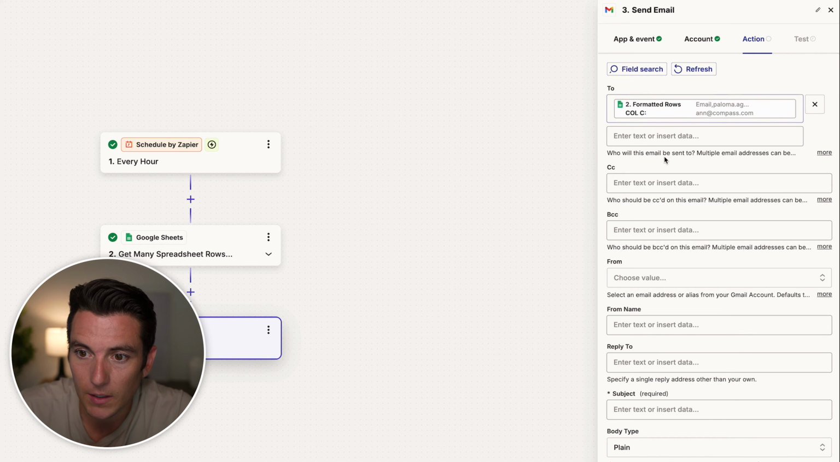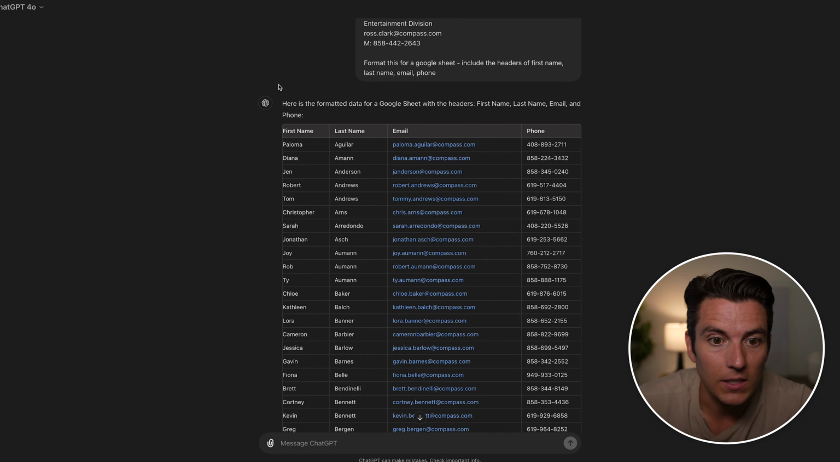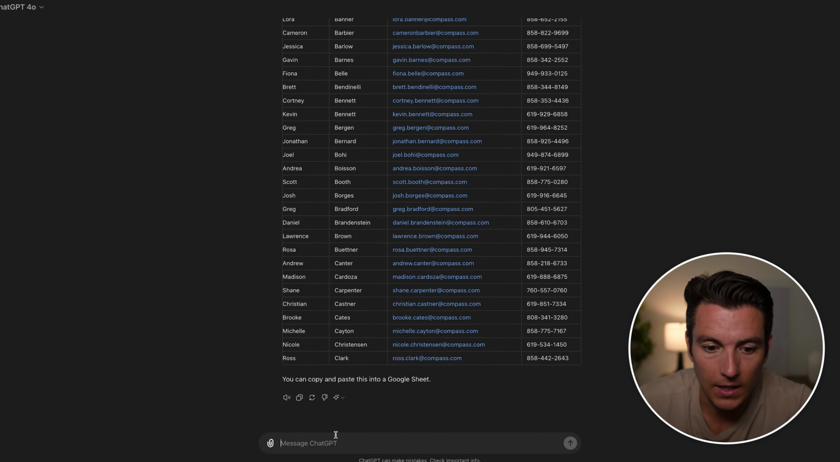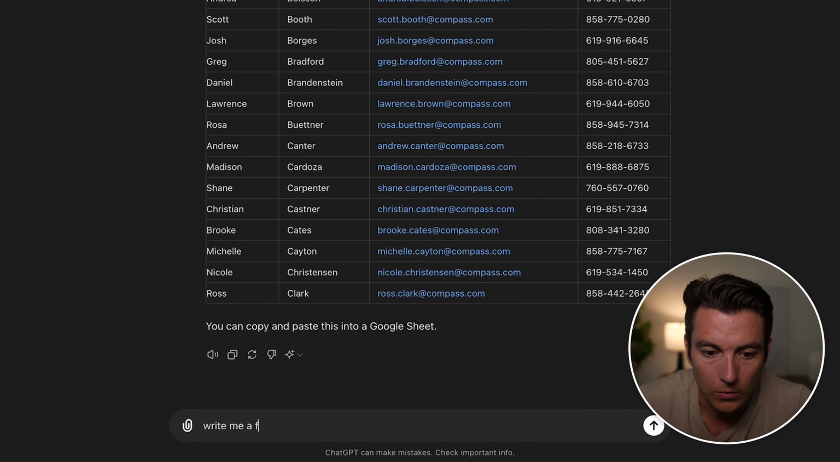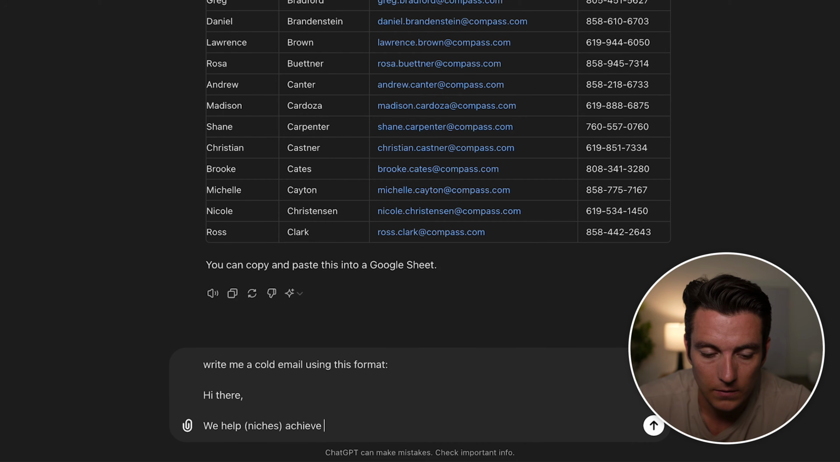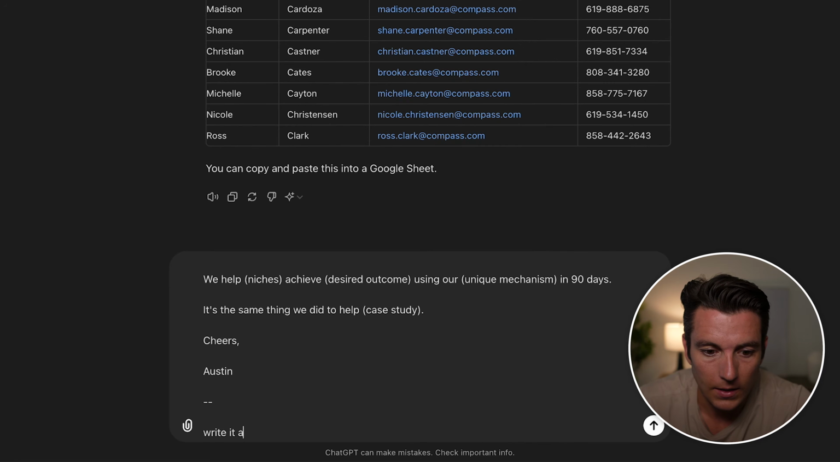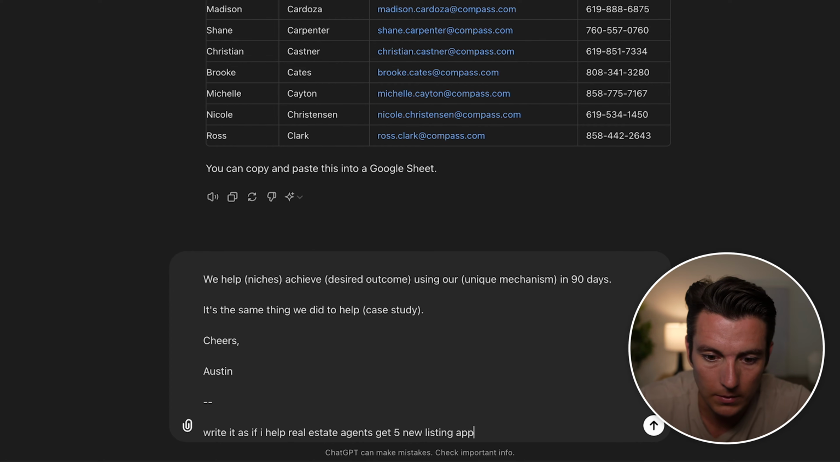So in this case, it would be here. So what we also want to do is use AI to write email copy. For this case, I'm just going to say, write me a cold email using this format: Hi there, we help niches achieve desired outcome using our unique mechanism in 90 days. It's the same thing we did to help case study. Write it as if I help real estate agents get 5 new listing appointments per week.